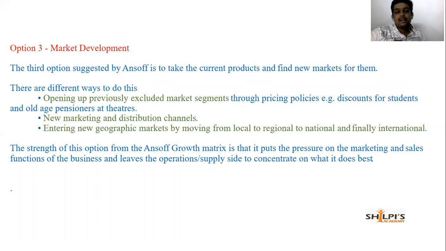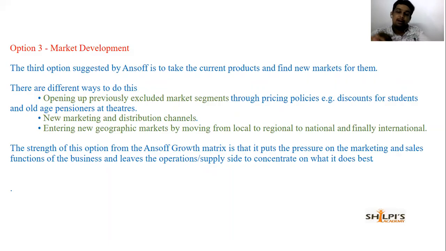Next, we have market development. Entering into a new market, right? I already have some products. I'm going to some other market for my existing current product, right? How can I do that? For that, I have to develop my market, right? Marketing channels and marketing structures are to be developed. I should enter into new market segments.